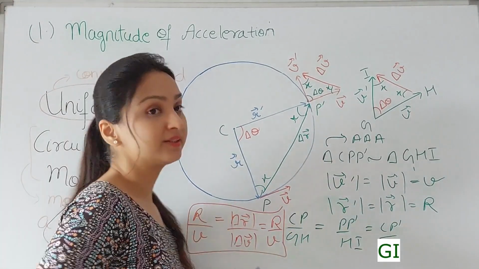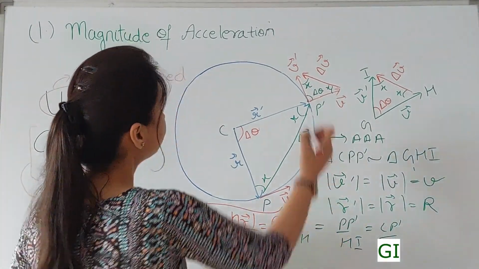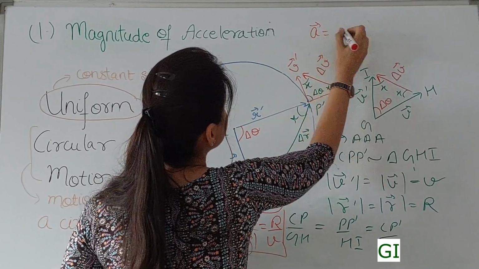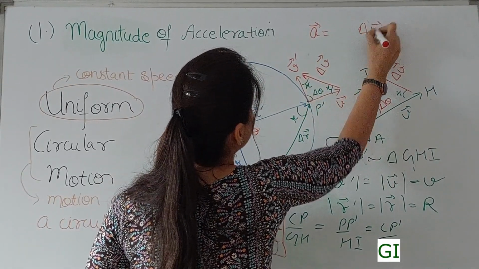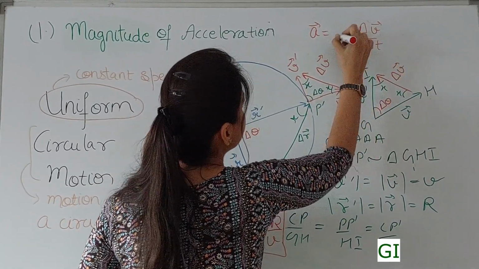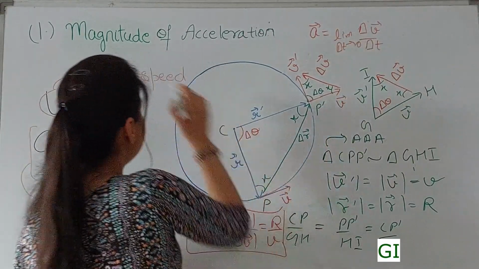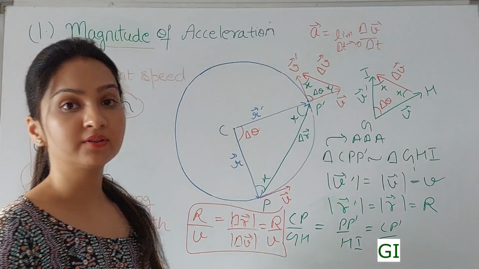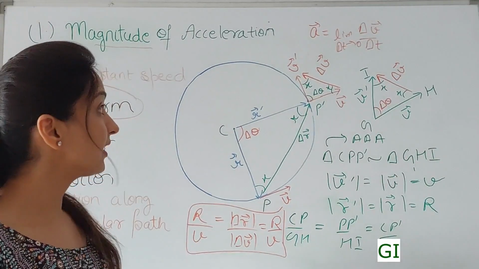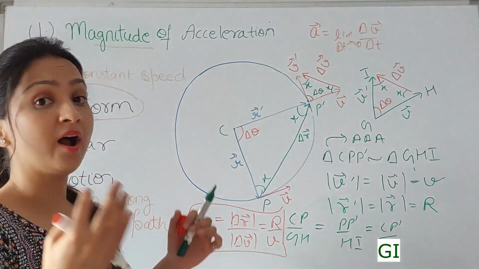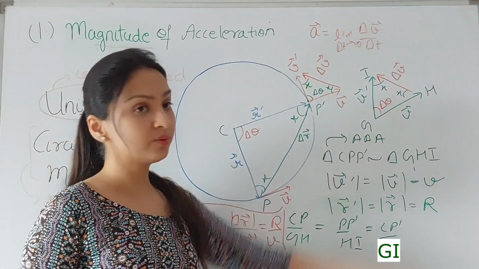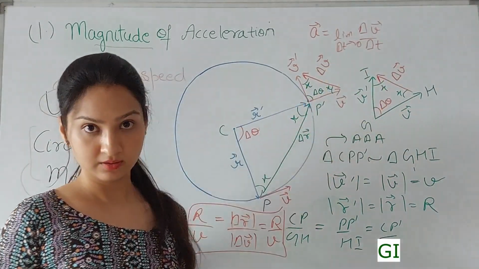So why am I doing all this here? Because I know that acceleration is delta V over delta t in the limit delta t tending to 0, and I need to find out the magnitude of this acceleration. So I am searching for the magnitude of this expression.